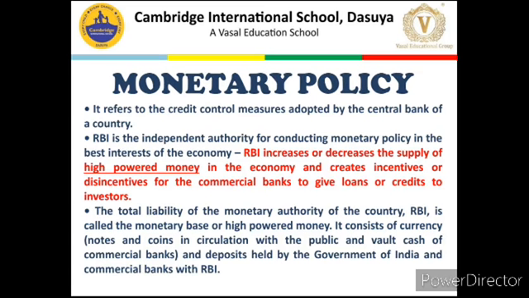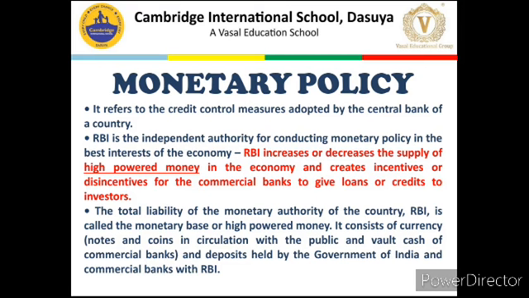First of all, let us talk about monetary policy. Monetary policy refers to the credit control, or how to control money supply in an economy by the central bank of that economy.